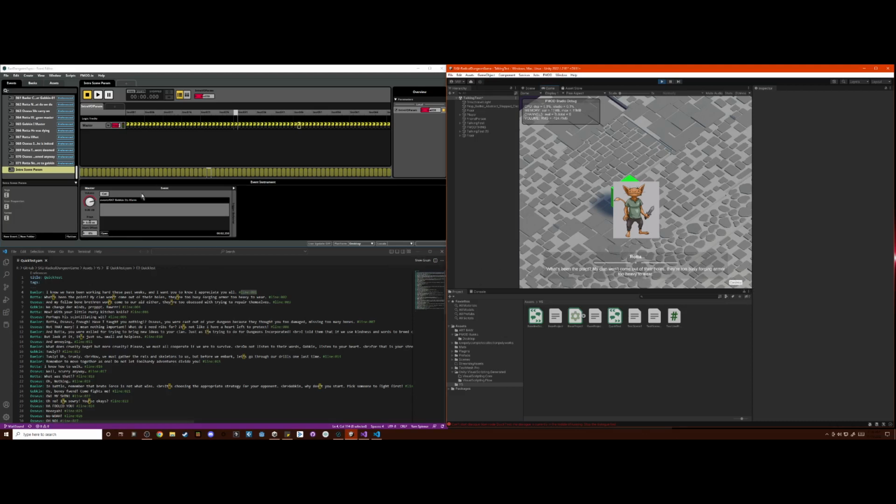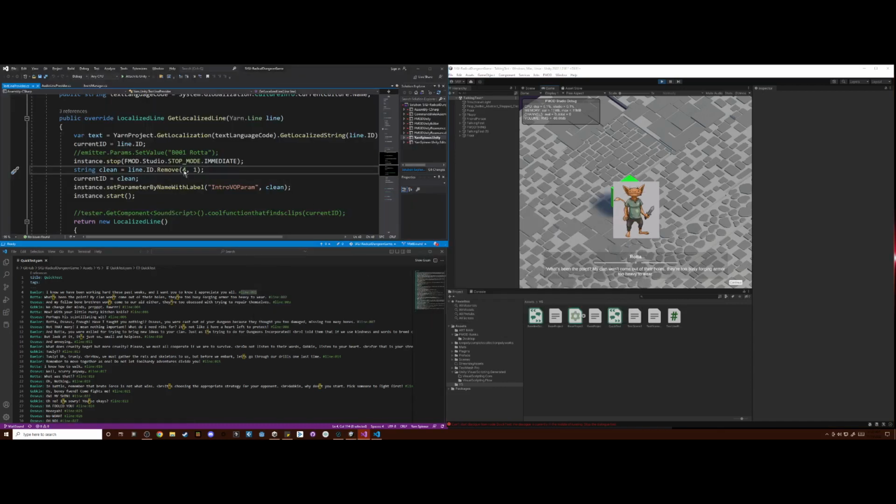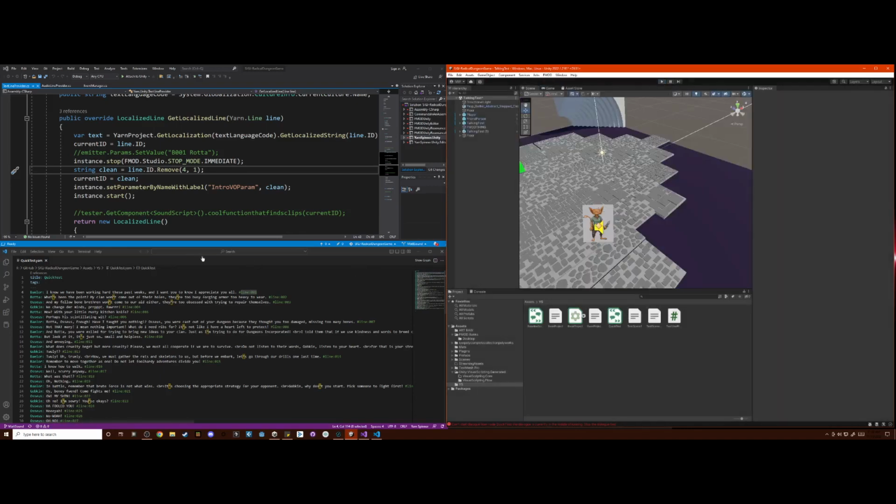And since we added this stop dialogue line, every time it switches the ID, we can actually skip over dialogue, and they don't talk over each other. Isn't that fantastic?